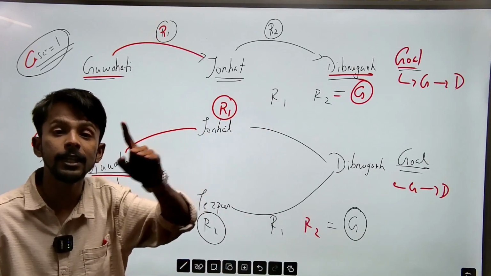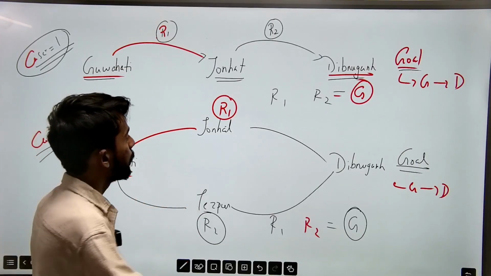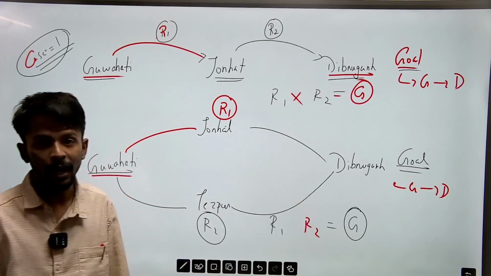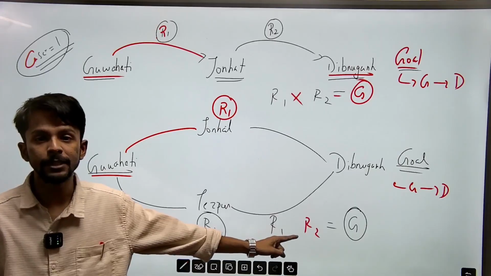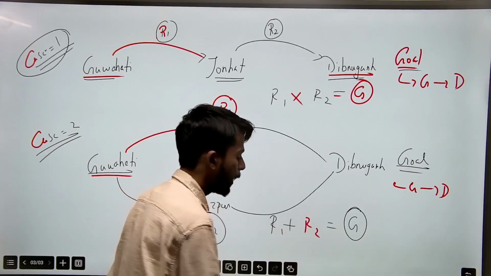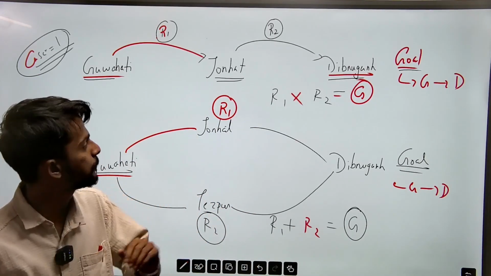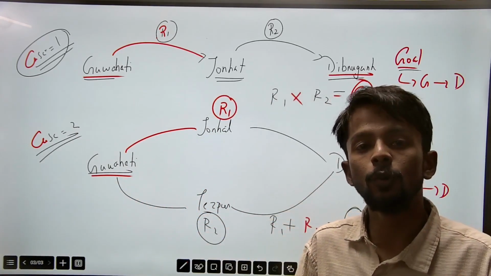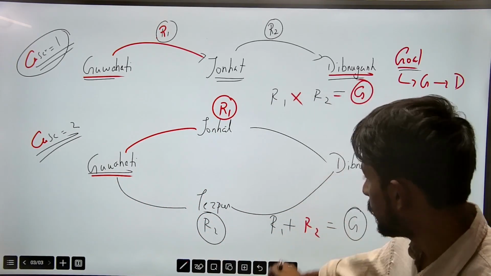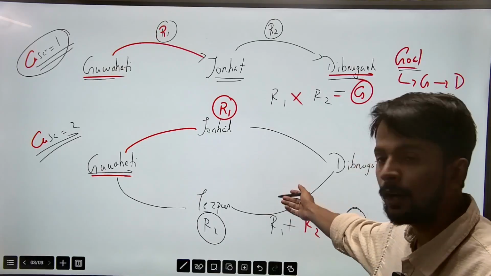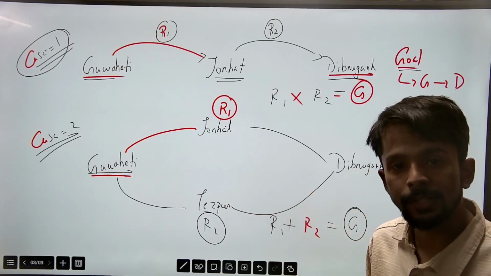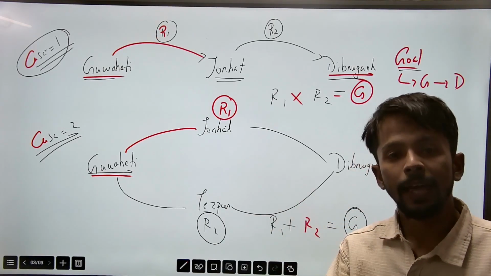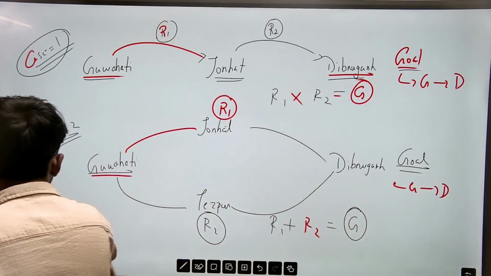Case number one is the fundamental principle of multiplication, R1 cross R2. The second case is the fundamental principle of addition, R1 plus R2. That simply means when all the arrangements are compulsory, you go with multiplication. When all the arrangements are not compulsory, you go with addition. Let's take a quick example.